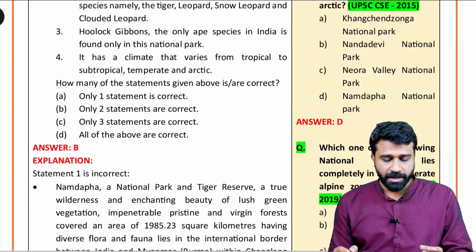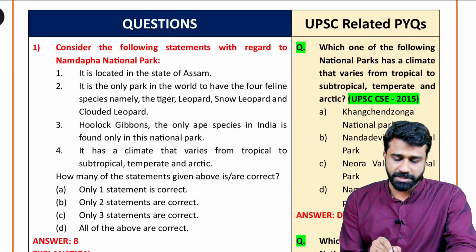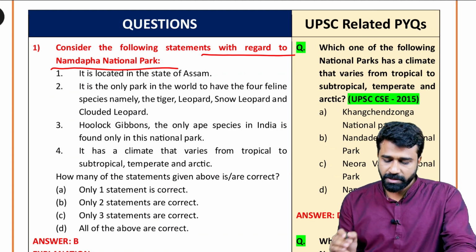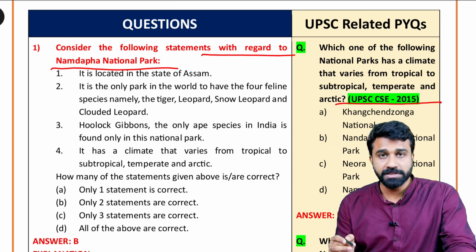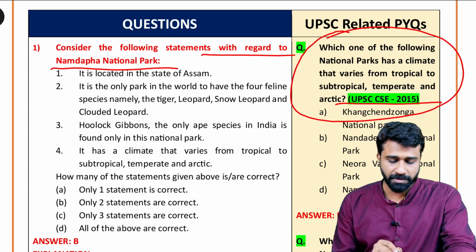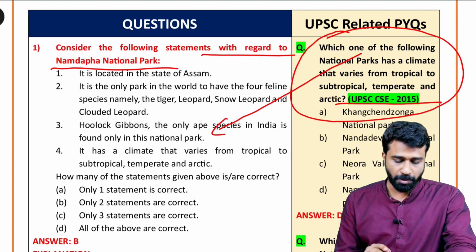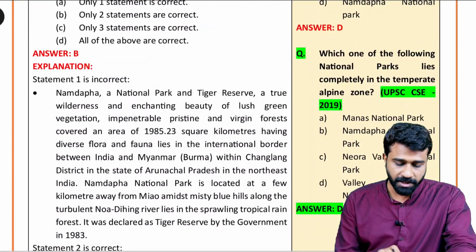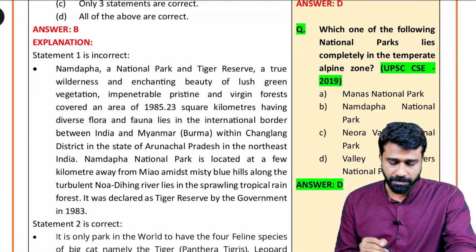Slot 4. And coming to the first question, consider the following statements with regard to Namdapha National Park. Why have we asked this question? It was asked in UPSC CSE in 2015 regarding this park, and its features were given in the question itself. This we have taken in the form of options. Namdapha National Park is not located in Assam, so the first statement is incorrect. Therefore, it is located in the Arunachal Pradesh region.